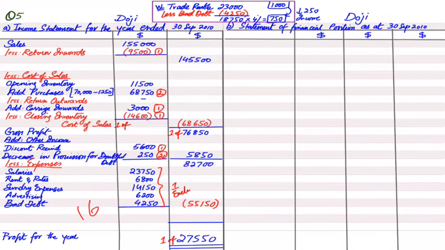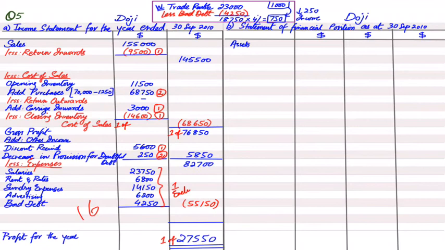But a statement of financial position, dear students, is always made in 3 columns. As you may be aware, these 2 columns are not for debit and credit, these are all for presentation. Debit and credit only come in a T account, or alternatively in a trial balance. In an income statement and in a statement of financial position, there are no columns for debit and credit. Rather, these 2 columns are just for presentation. Similarly, we have 3 columns when we have provision for doubtful debt in the question.